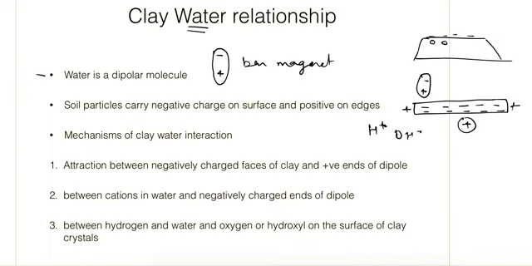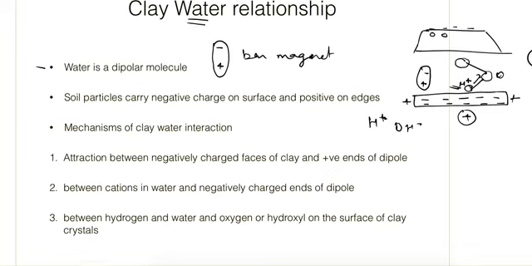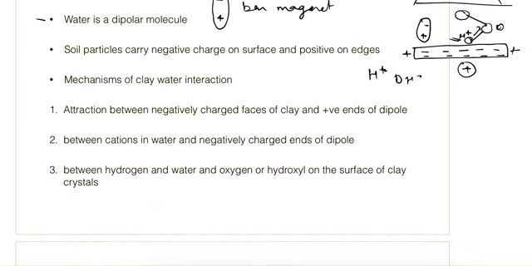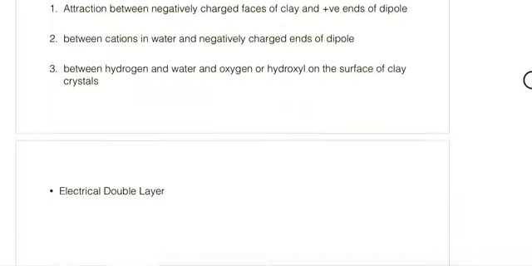And third is the hydrogen in water and the oxygen or hydroxyl on the surface of clay crystals. It is basically because of the hydrogen bond. So this is the water molecule, this is oxygen, and here it will be hydrogen. Because hydrogen shares its electron with oxygen, there will be a net positive charge on the hydrogen, so it will come closer to the negative face of the soil particle. So these are the three ways with which soil and water interact with each other.